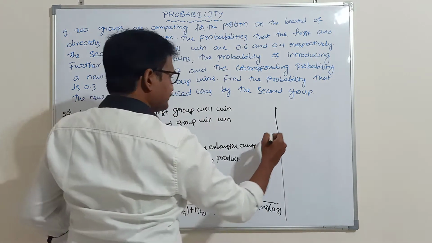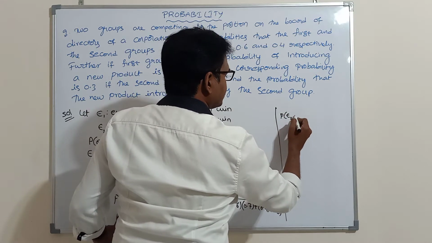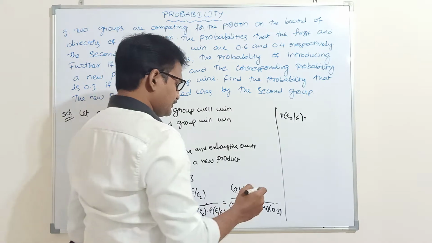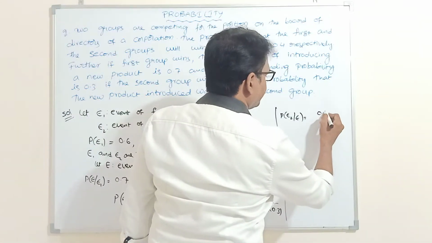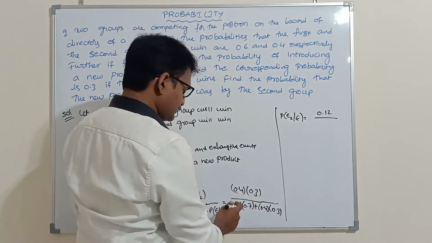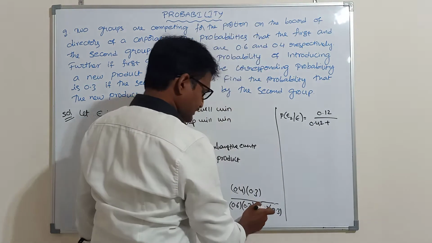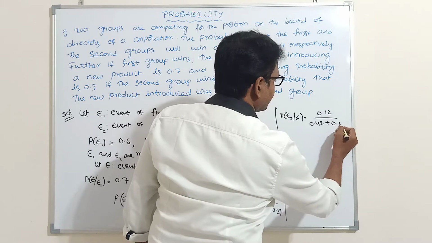Next, P of E2 given E is equal to 0.3 into 0.4, which is 0.12, divided by 0.42 plus 0.12.